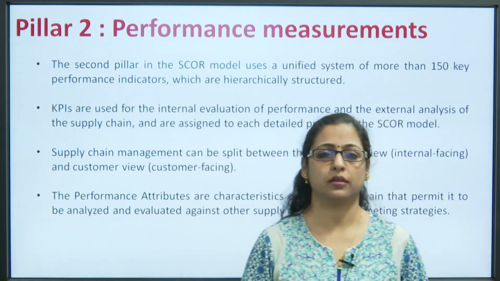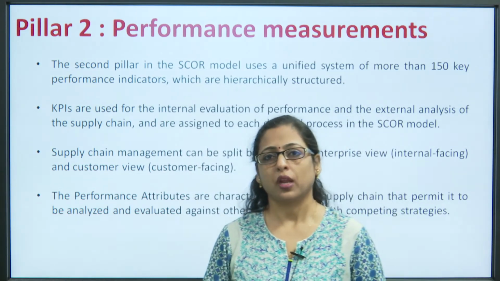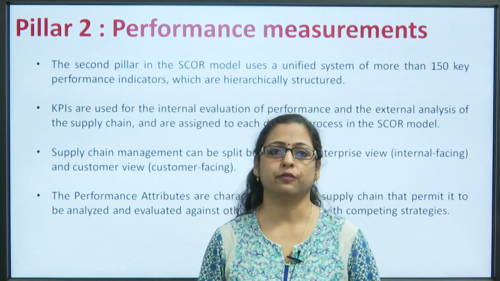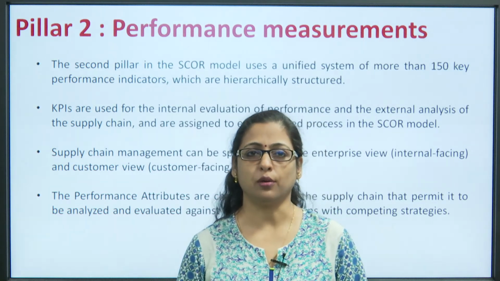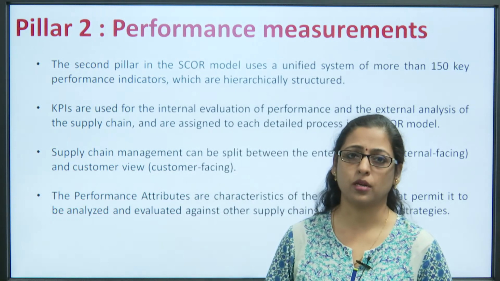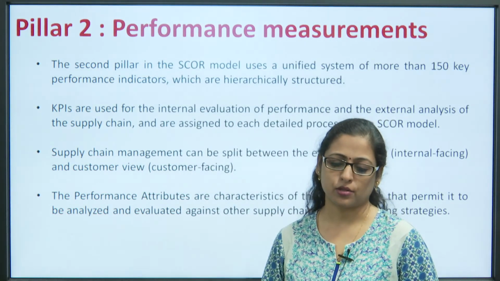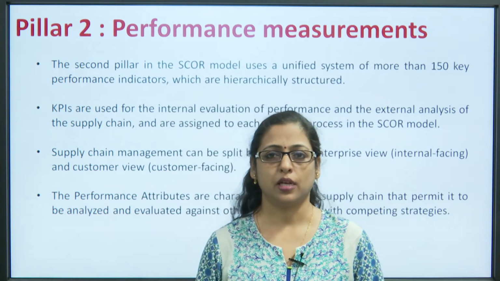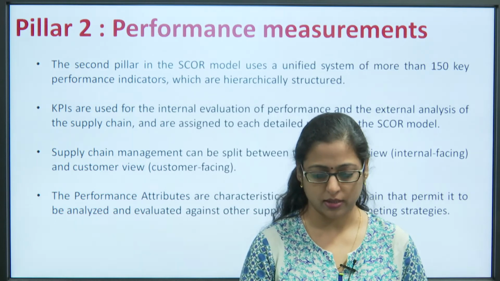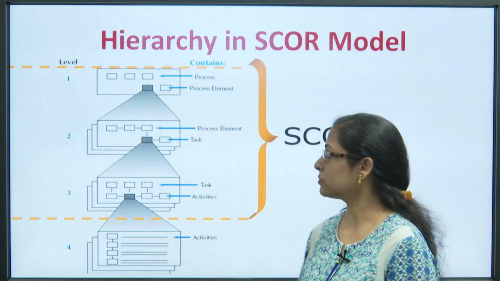Supply chain can be split between the internal and the external facing units. This is something that I will show you just now. And then the performance attributes are characteristics of the supply chain that permit it to be analyzed and evaluated against each other and competing strategies. So, let us have a look.